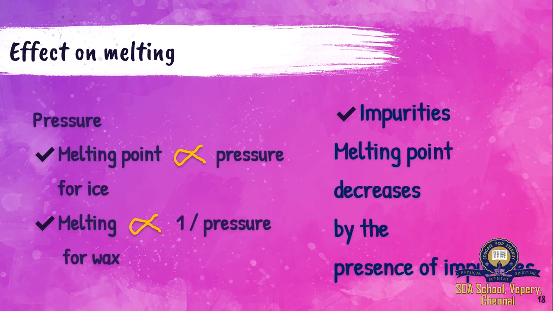The next one is pressure. What will happen in pressure? See, when I told you about ice, the volume will decrease on melting.